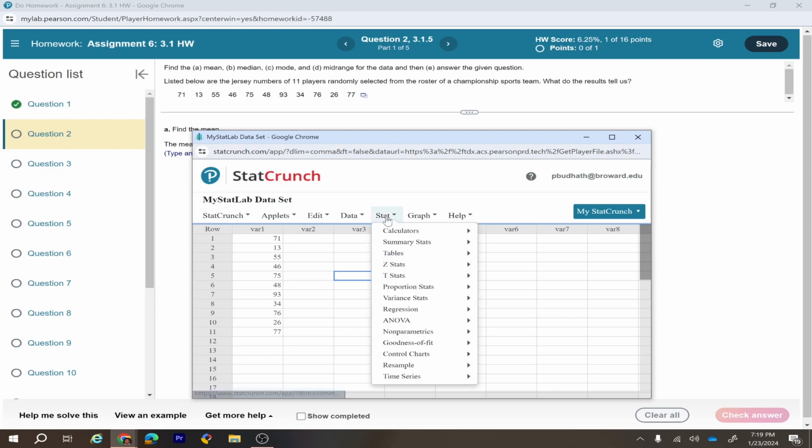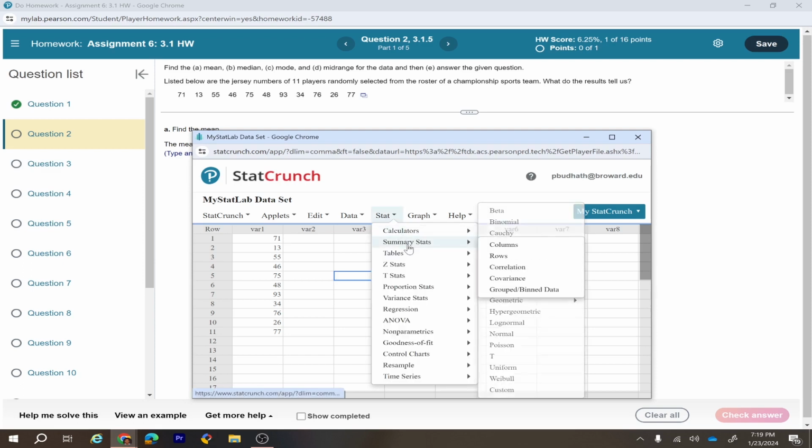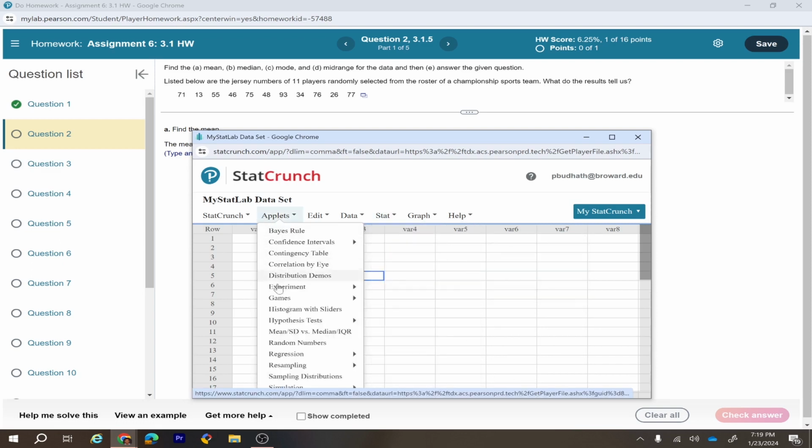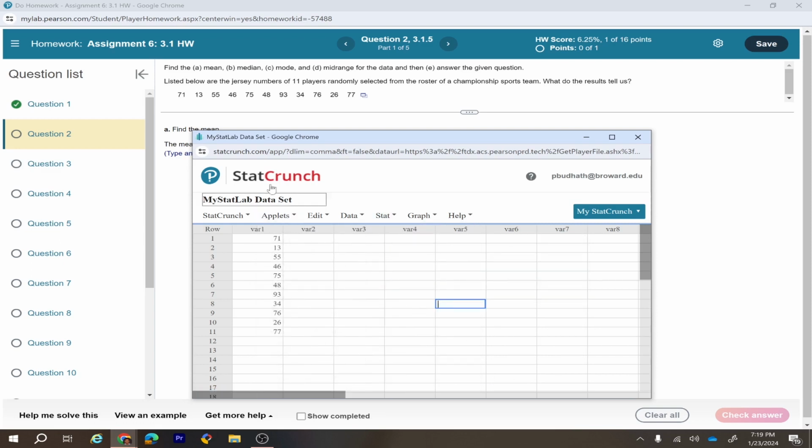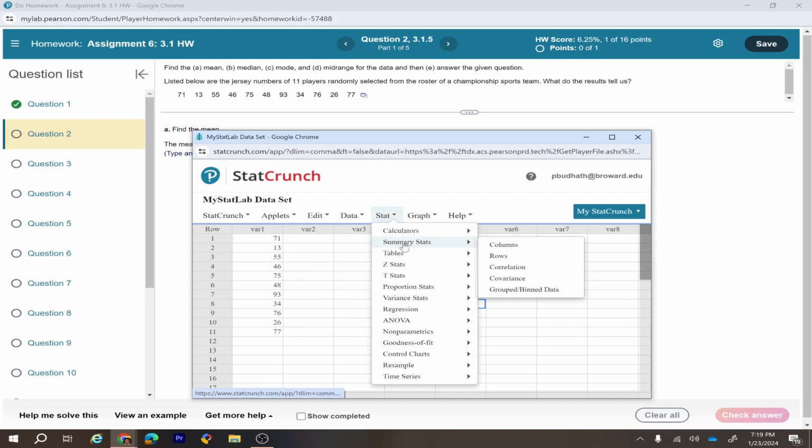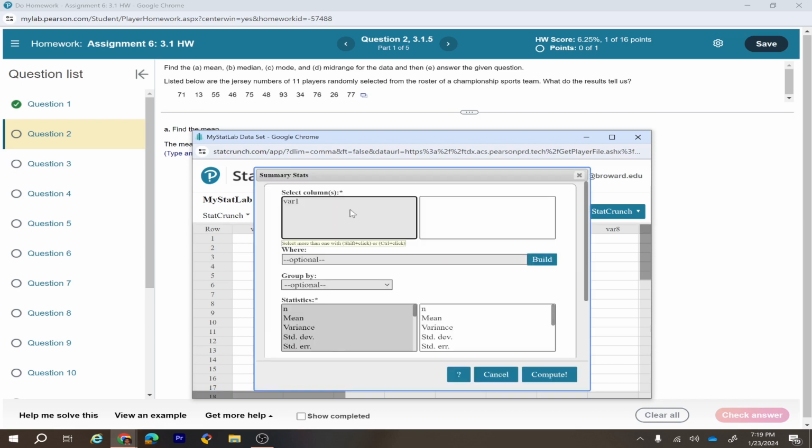So first of all, go here, stat, go to the summary stat, click columns. So we would like to find out the summary stat for this column. The name of this column is VAR1, that means variable 1. So summary stat columns, select that column, and then when you go down here, that's where you can choose your statistics. What statistics you would like to find? We would like to find mean. You have to select after that median.